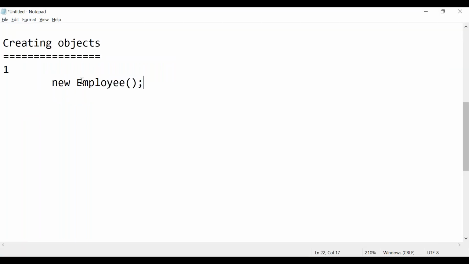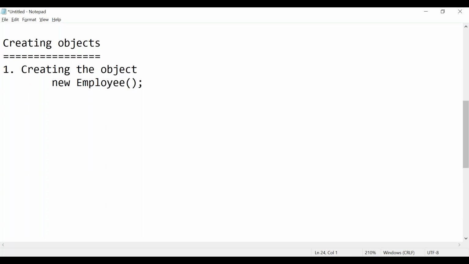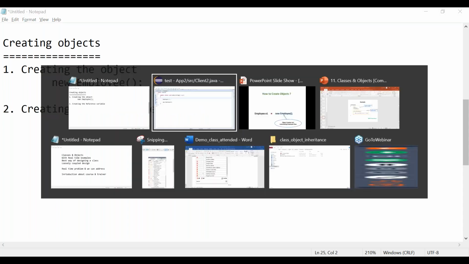The second step is creating the reference variable, correct? The first one is creating the object by using the new keyword. By using the new keyword you have created one object. The second step is creating the reference variable. This is a kind of pointer which is used to refer to the object which is there in the heap memory. How to create it? Again it is simple.